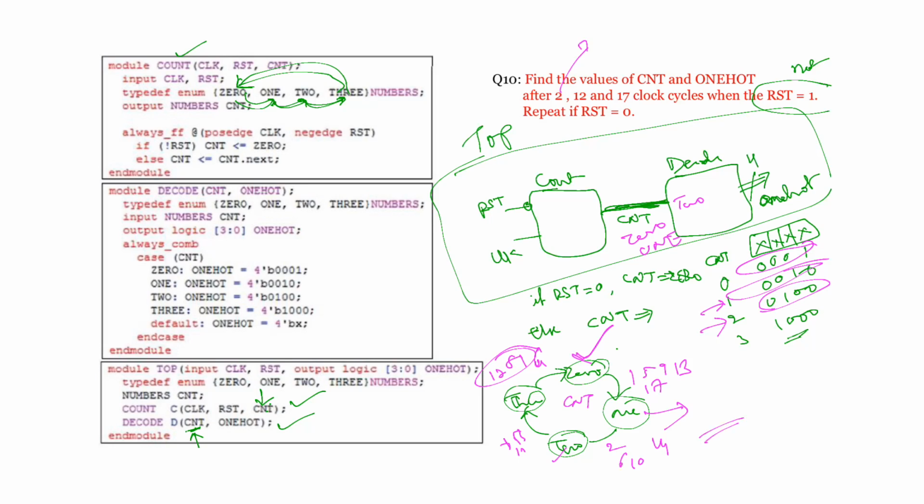Otherwise, consider the case if RST is equal to 0. If RST is equal to 0, this will always be executing. So whenever it is executing, CNT is always 0, and based on that 0, you will get only 0, 0, 0, 1. So your output is constant. CNT will be 0, and one hot is always equal to 0, 0, 0, 1. That's all. These two have constant values even after 2 nanoseconds, 12 nanoseconds or 17 nanoseconds. The values are fixed.